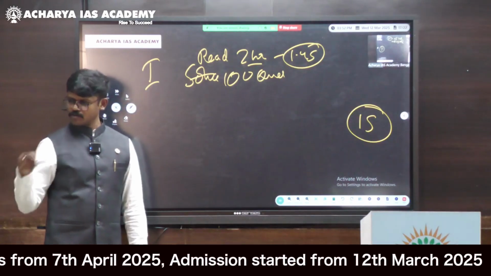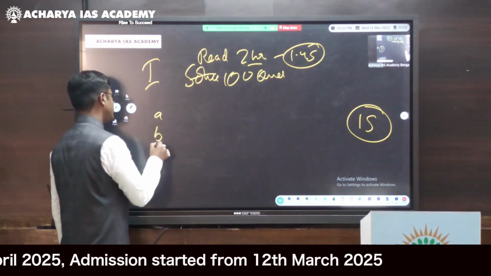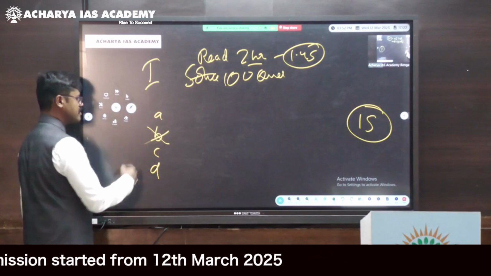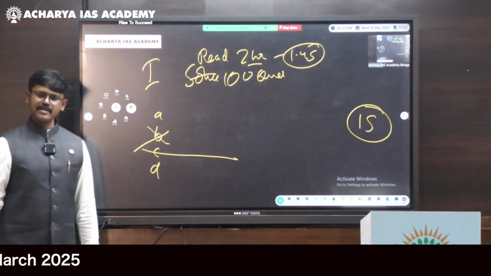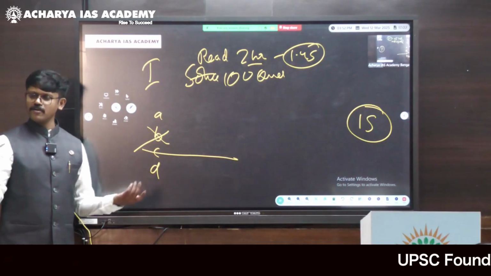Eliminate that option. Let us say A, B, C, D is there. Eliminate this, or you can completely scratch it so that you don't have to read it. In the first reading you are reducing the number of words for the next reading.